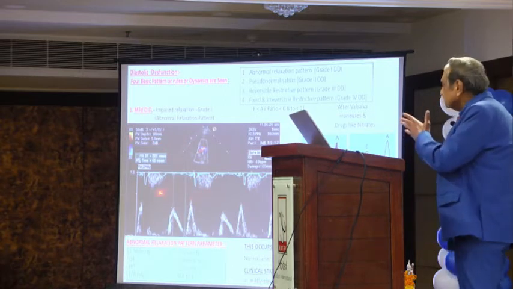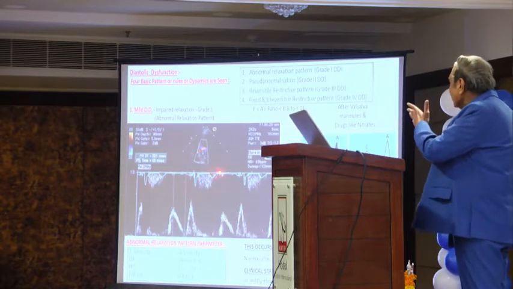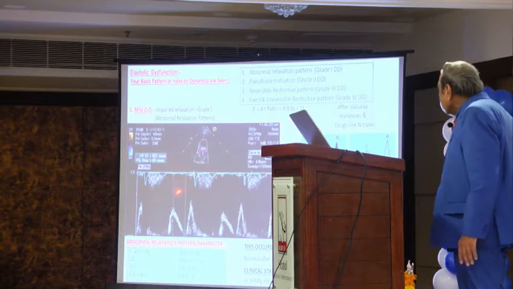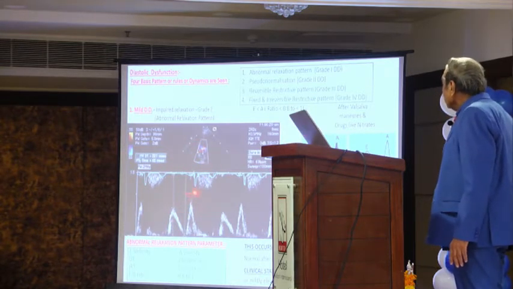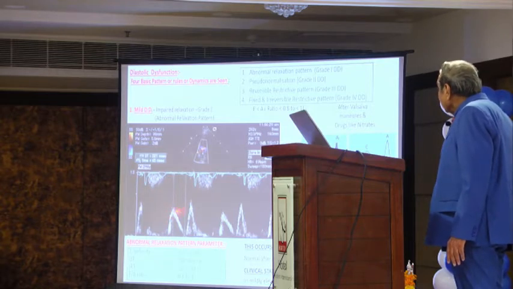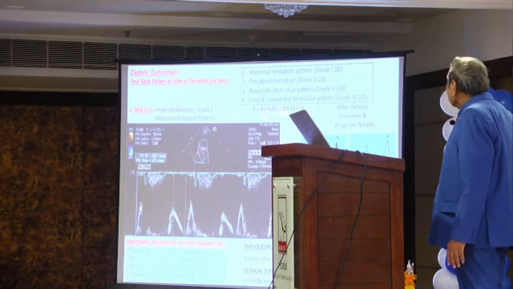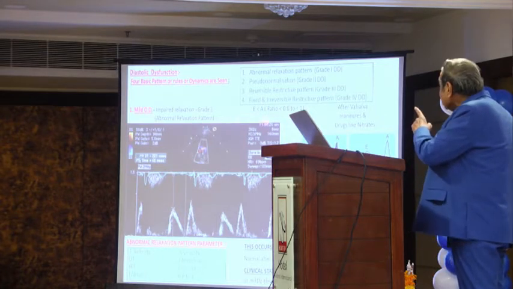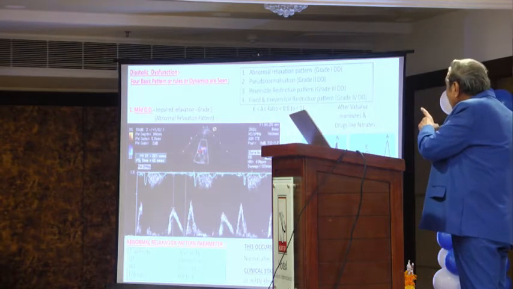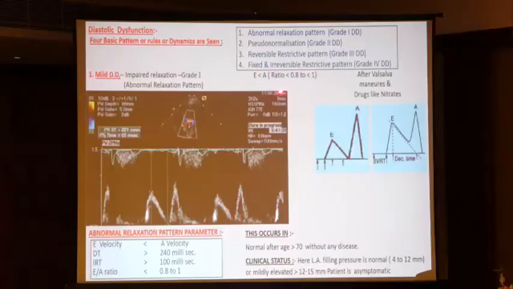Very simple. If you divide E by A, then the ratio will be less than 0.8 to 1. Earlier the ratio was more than 0.8 to 1. It has reversed now.